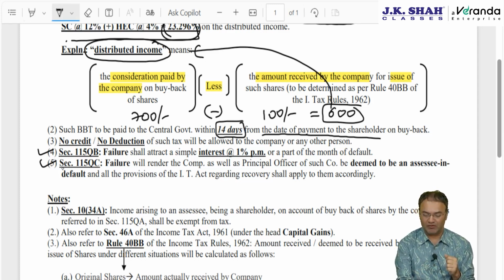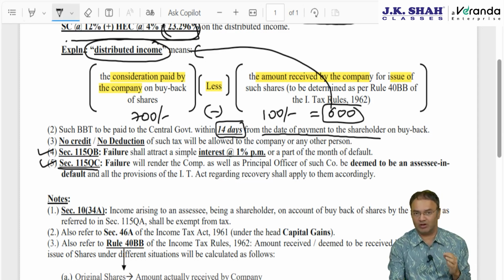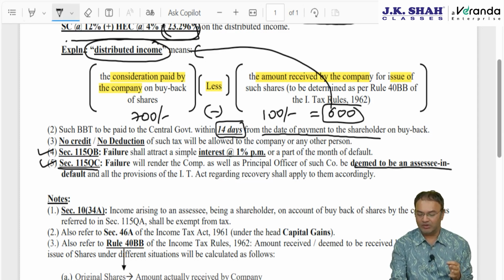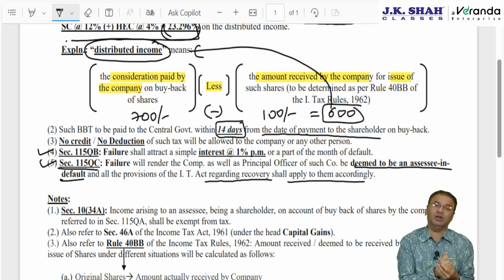And 115QC says that if not deposited within the time, or beyond time with interest, then the company as well as the principal officer of that company, both will be considered a defaulter. Both will be deemed to be in default. Both the company and the principal officer of the company which has defaulted will be declared defaulters. And once a person is declared a defaulter, necessary recovery proceedings can be initiated against such people. Their personal bank accounts can be frozen, movable and immovable property can be attached, etc.